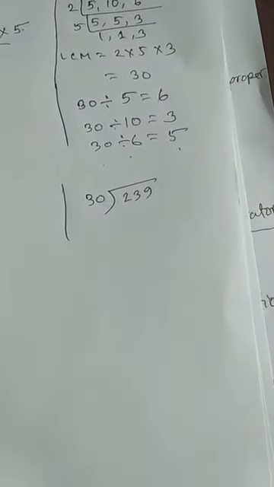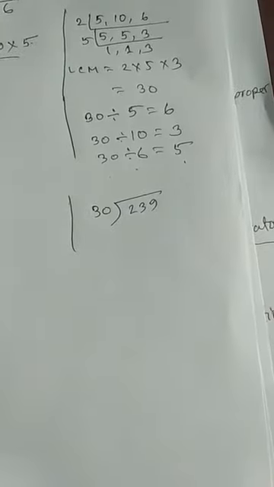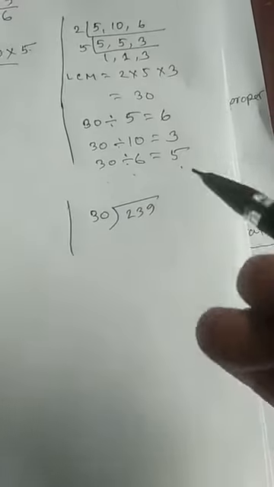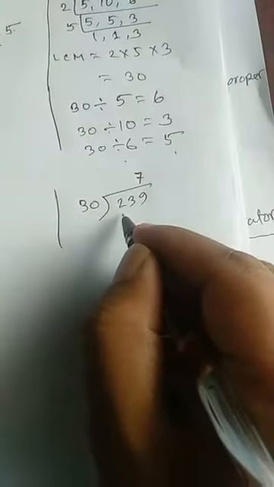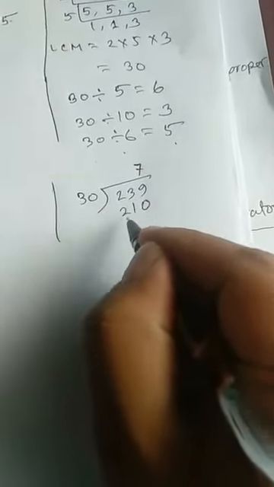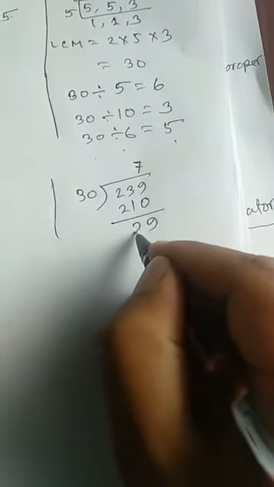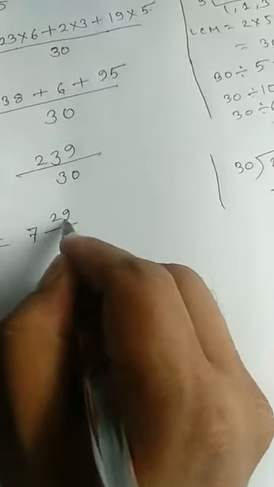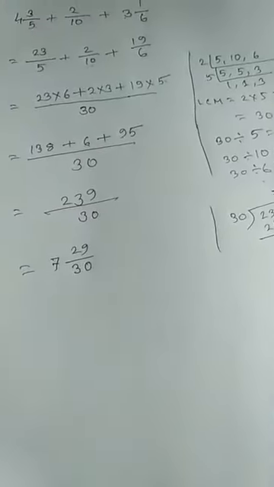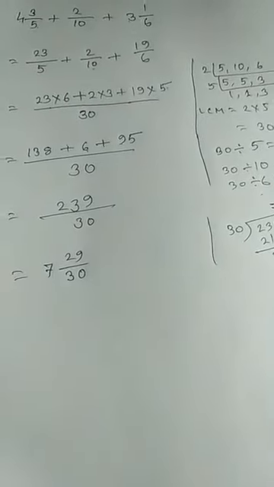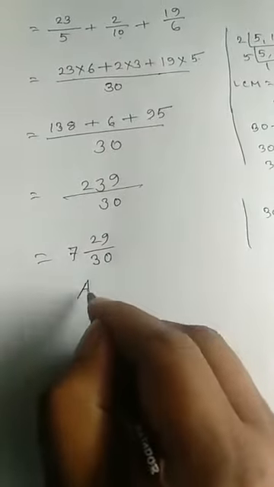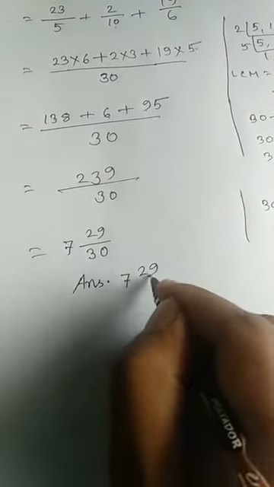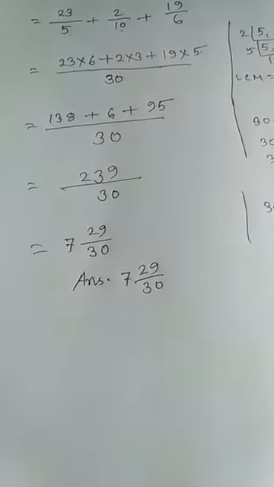239. Now how many times can we divide? I mean 7 times. If I do 7 times, 7 3s are 21, 7 0s are 0. It will be 9 and it will be 2. So the result will be 7 whole 29 by 30. Have you understood? How have I written? So the answer is 7 whole 29 by 30.